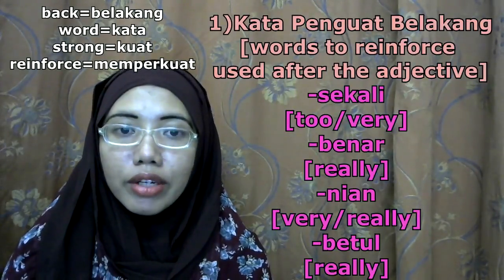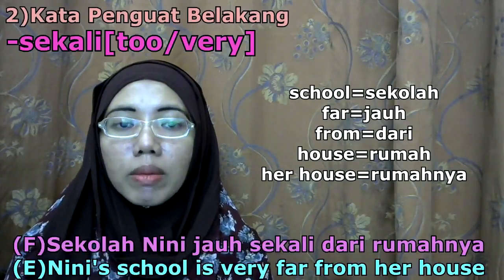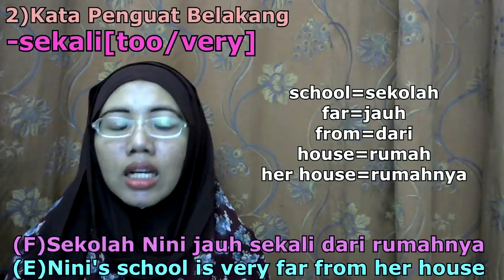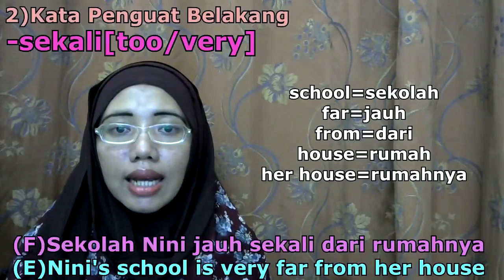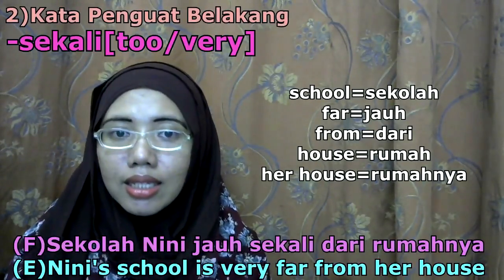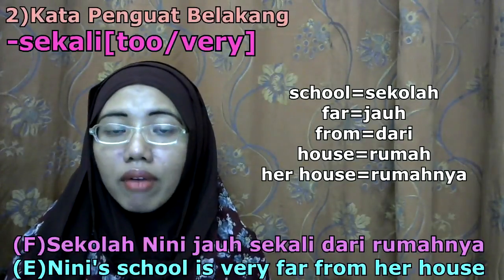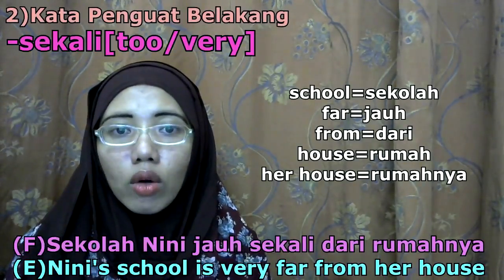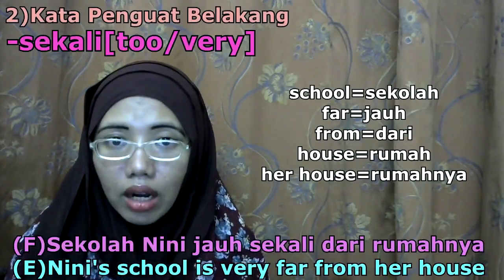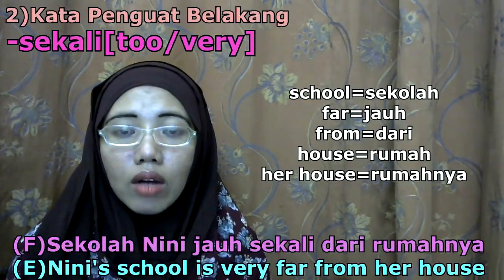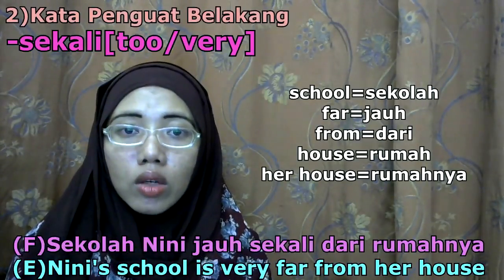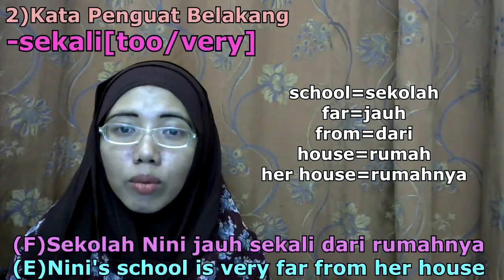Now we're going to start with the first one, sekali. For Malay, sekolah Nini jauh sekali dari rumahnya. This is for Malay. English sentence, Nini's school is very far from her house. So sekolah is school, jauh is far, jauh sekali, very far, from, dari, her house is rumahnya. Nya here refers to her. So sekolah Nini jauh sekali dari rumahnya.